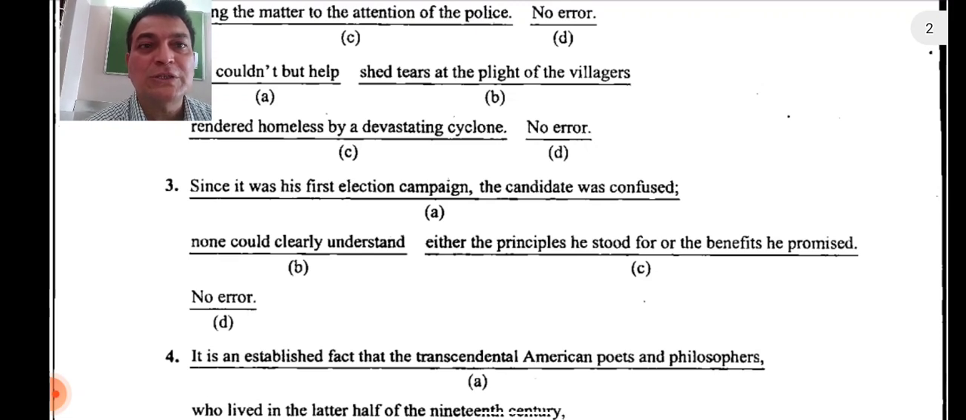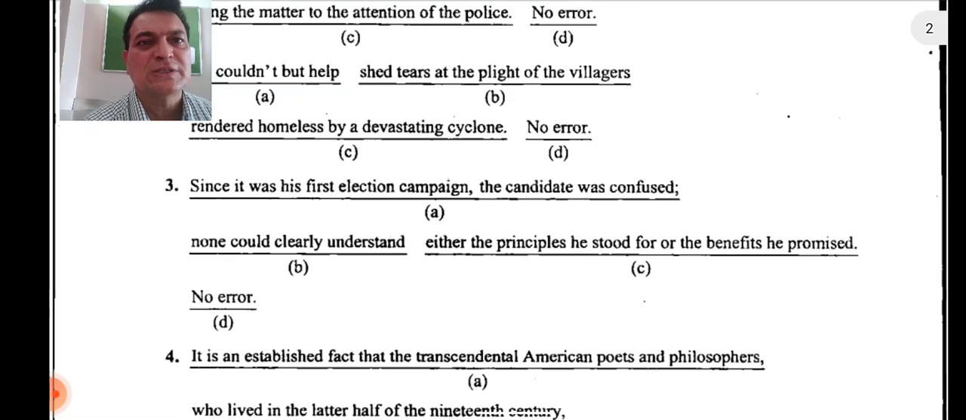Now here, since it was his first election campaign, the principles he stood for, he continues to stand for those principles. There is no problem, so simple past is used. But the benefits, see here, there is an earlier past: the benefits he had promised. So there is an error in the C part. The benefits he had promised. So what is the answer? Answer is C. I hope it's quite clear to you.